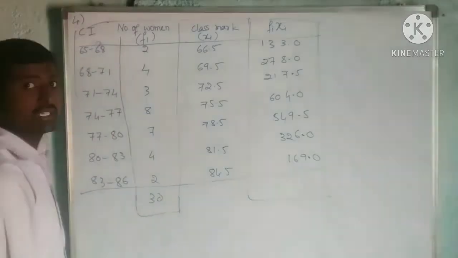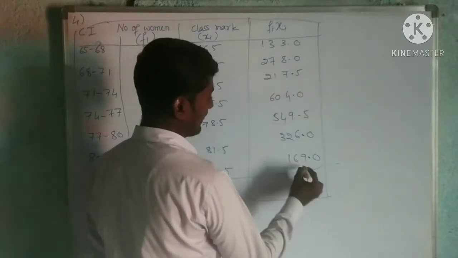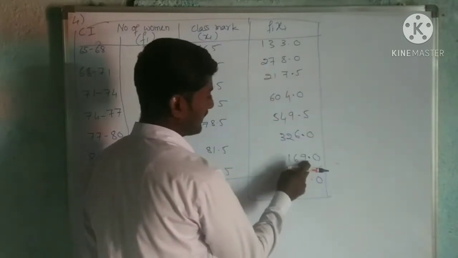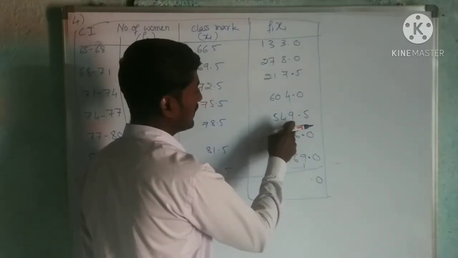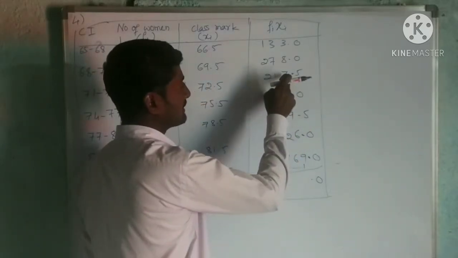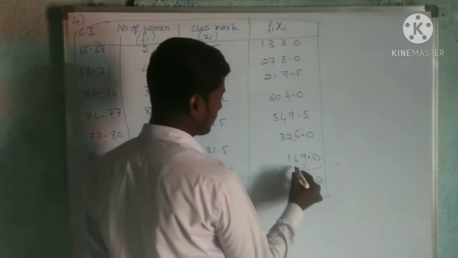They given it for 30 women. Then this is 5 plus 5, 10. 10, 16, 16 means 25, 25, 29, 36, 44, 47.